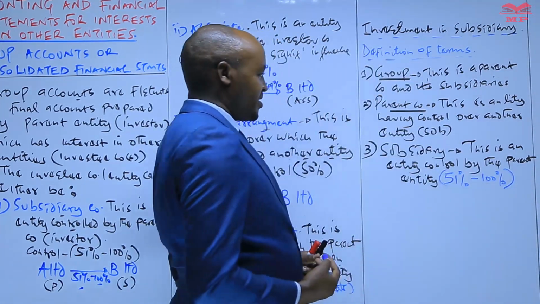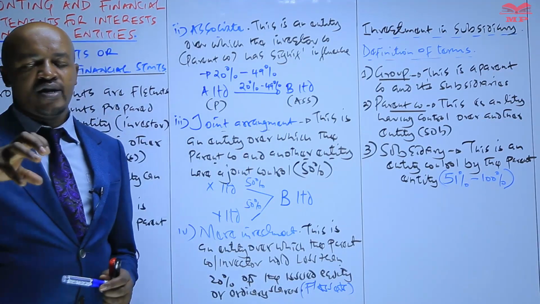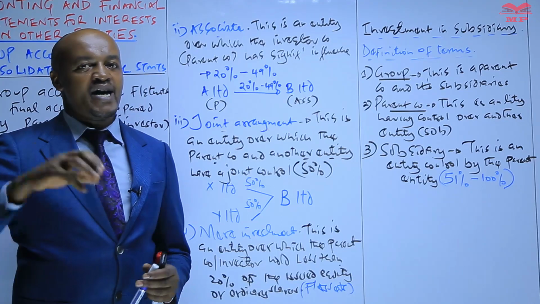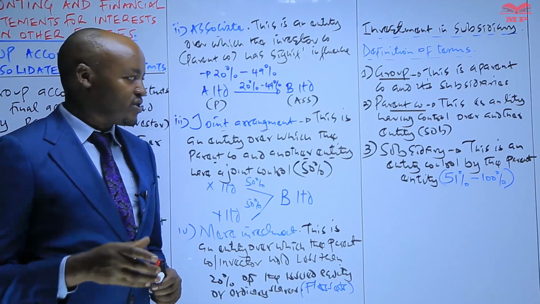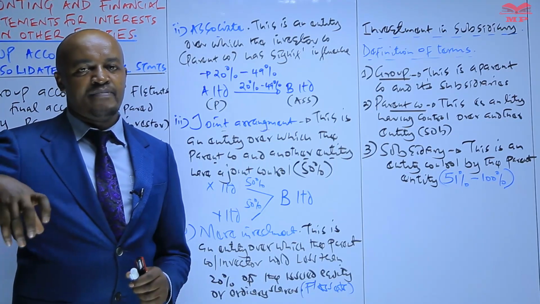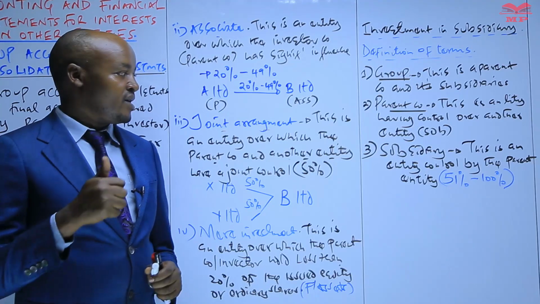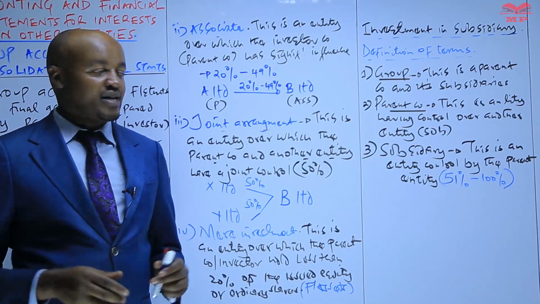100 what? Percent. Meaning that the parent company is in a position to control the composition of the board of directors of the subsidiary company by appointing the majority of the directors. And number two, the parent company is the one which controls the operating and financial decisions made in the subsidiary company.